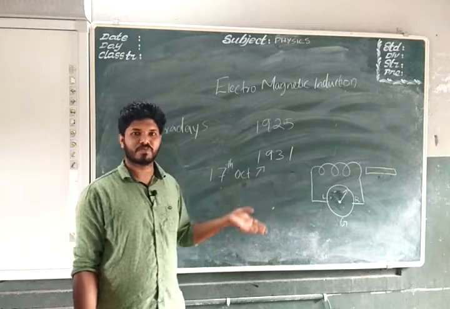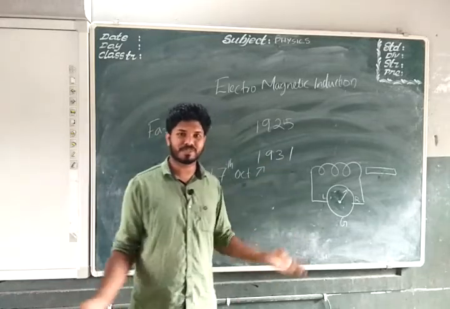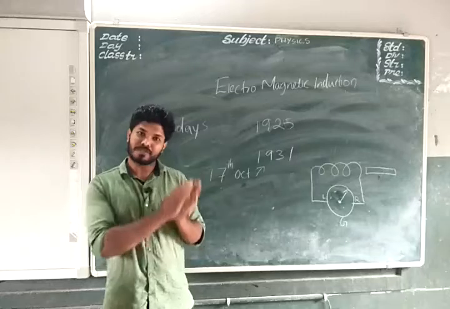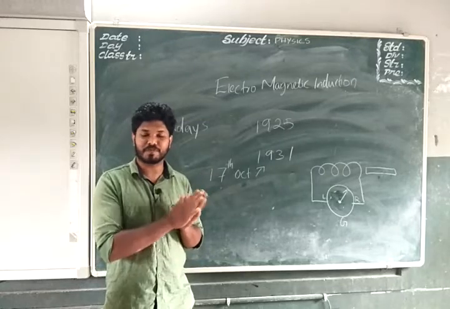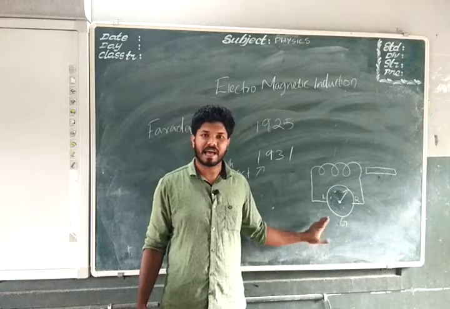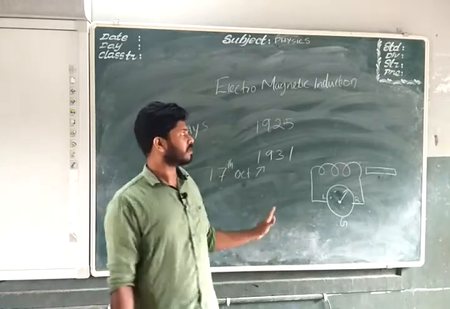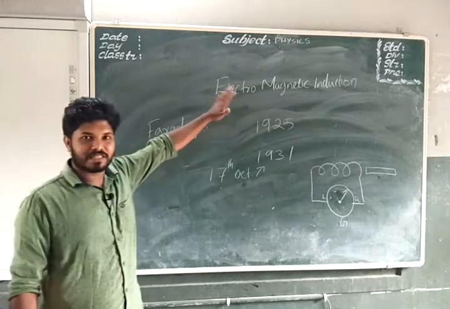It was such a big discovery in the field of science, a big boon to the scientific industry itself, because nowadays many machines are working on this principle. So that's all about the electromagnetic induction topic.